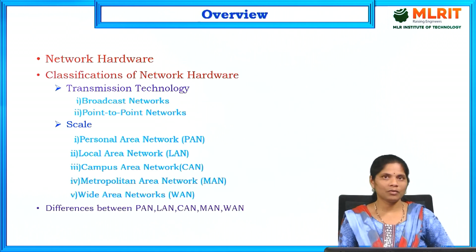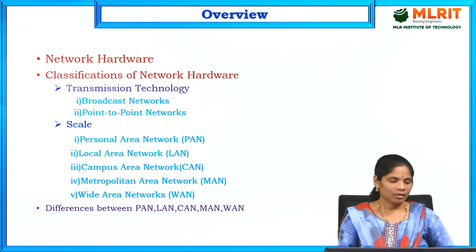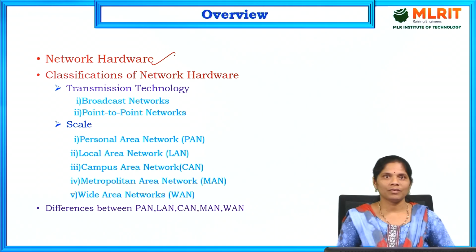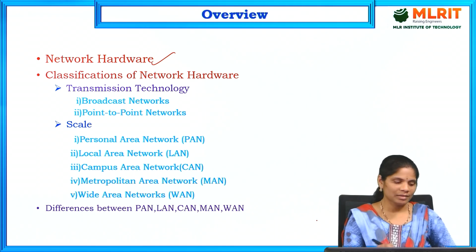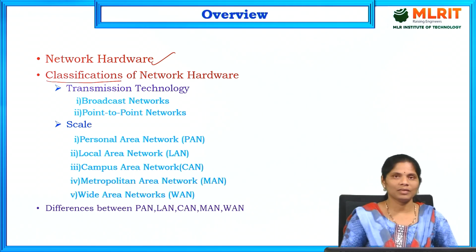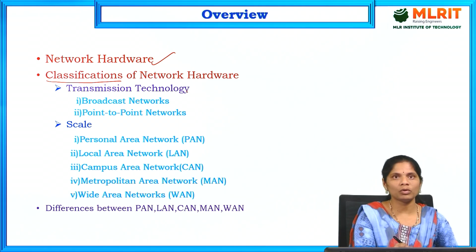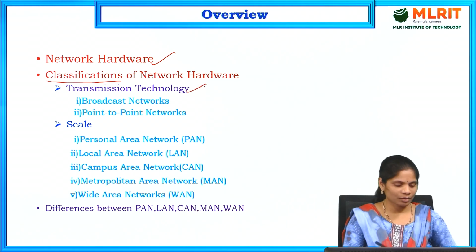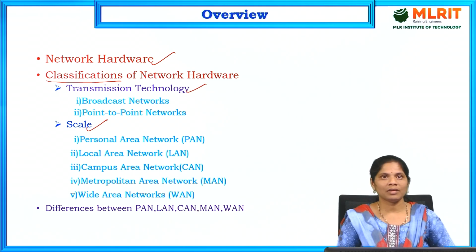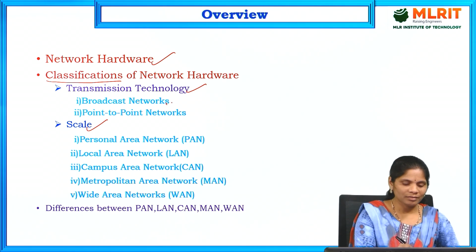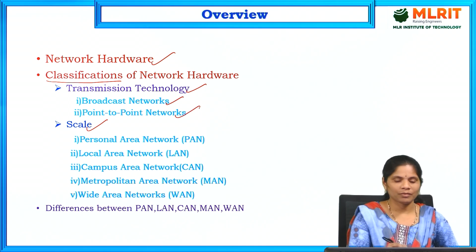First, let us see the overview of today's session. I am going to discuss network hardware, and then we will discuss the classifications of network hardware. Based on dimensions, we divide it into two types: transmission technology and scale. Based on these two dimensions, network hardware is divided into different classifications: broadcast network and point-to-point network. These two come under transmission technology.